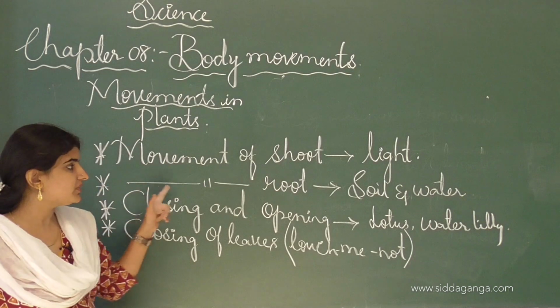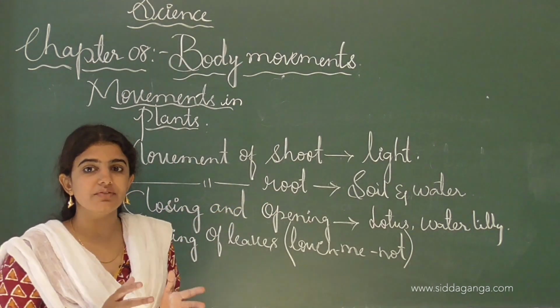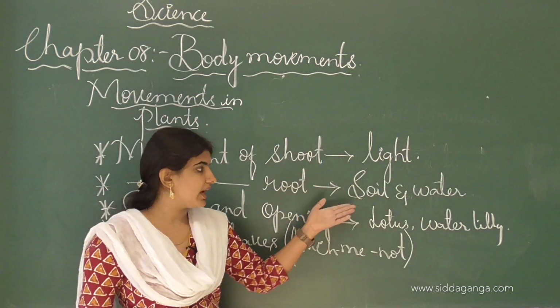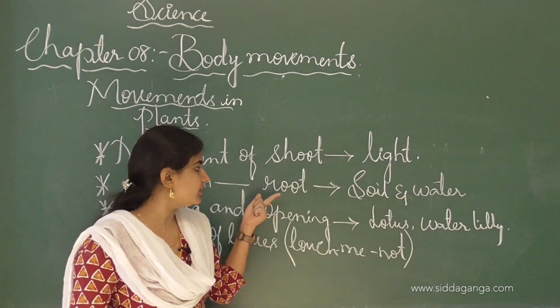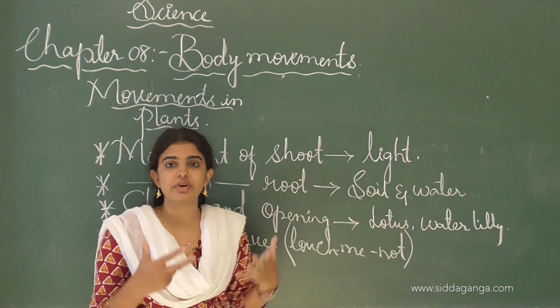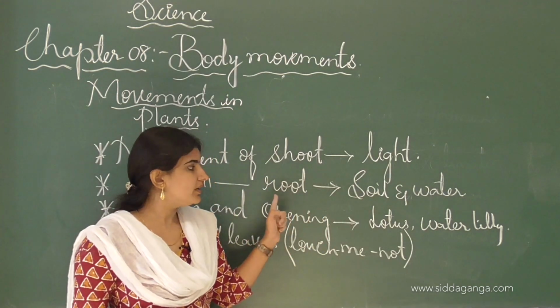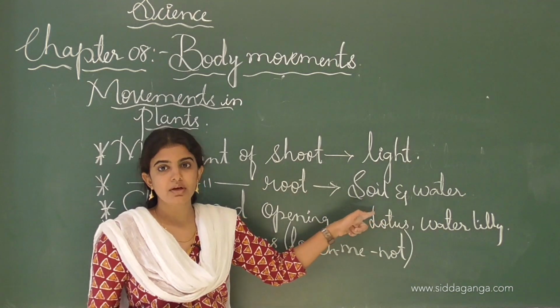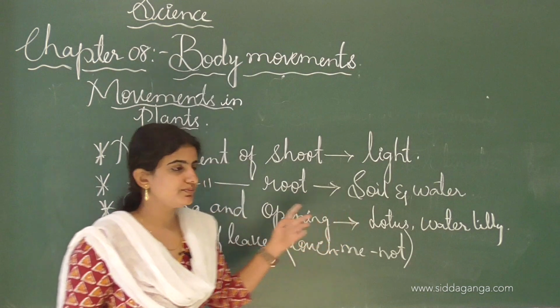Next one is movement of the root. Movement of the root takes place if there is a lack of soil as well as water in the plants, and the roots will spread out to reach the soil as well as the water. Where the availability of soil and water is more, the roots will reach such places to get the water as well as the soil.